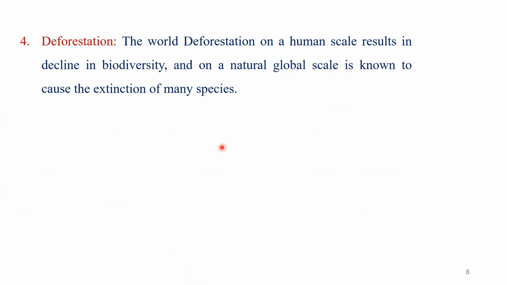The next is deforestation. I just mentioned deforestation. Deforestation is a very important process, and especially human beings are responsible for it. Deforestation means clearing the forest area, transforming the forest area into a cleared area. Therefore, we cut down the number of trees available in the forest. The loss of forest on a human scale results in a decline in biodiversity, and on a global scale is known to be a cause of the extinction of many species. It means the number of species